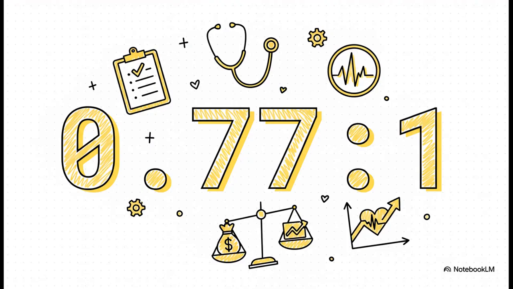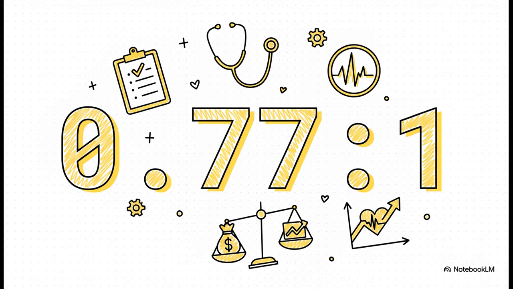So, using the numbers from illustration 2, we calculate the quick ratio. And it's 0.77:1. See how it's lower than the current ratio? That's expected because we removed inventory. Now this tells us that if we don't count the stock, for every 1 rupee of bills, the company only has 77 paise ready to pay.